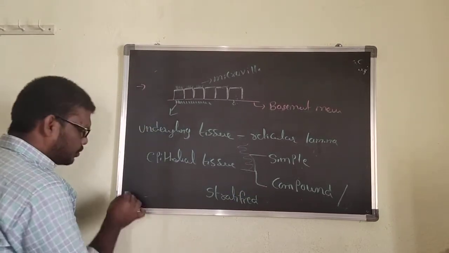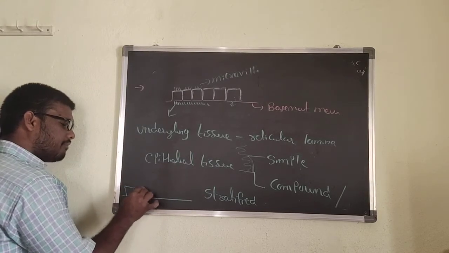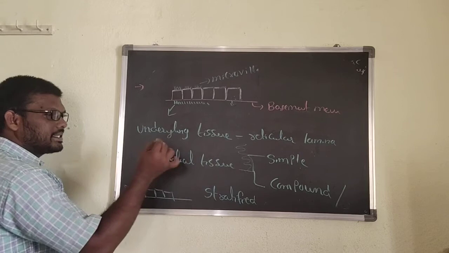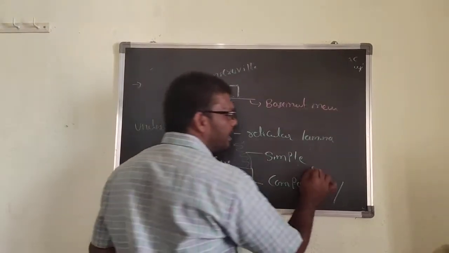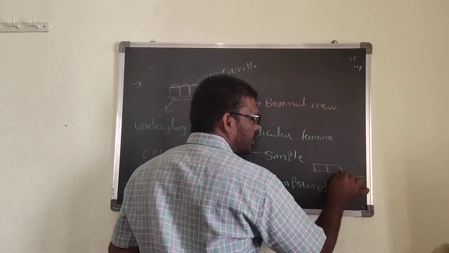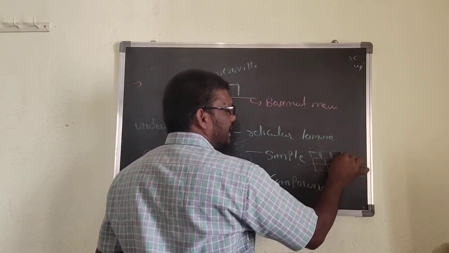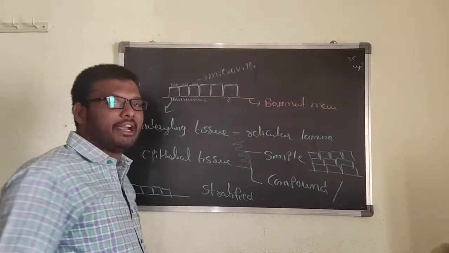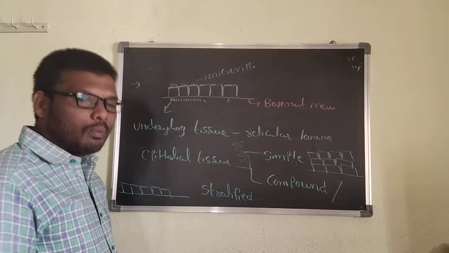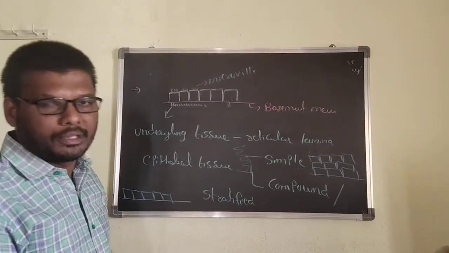Simple epithelial tissue means on the basement membrane a single row of cells is present. Compound epithelial tissue means more than two rows are present. That type of tissue is called compound or stratified epithelial tissue. Tomorrow's class, we can go for the classification of the simple and compound epithelial tissues.